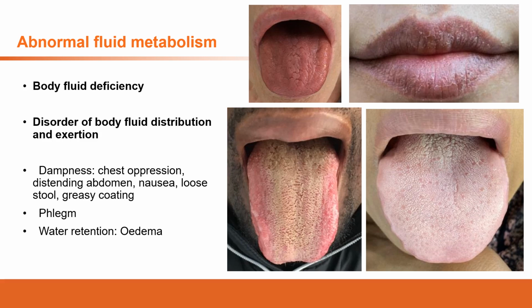The last relationship between these two, the blood and fluid, is the disorder of fluid distribution due to blood stasis. This situation is because the pathways where the fluid distributes are blocked by blood stasis.